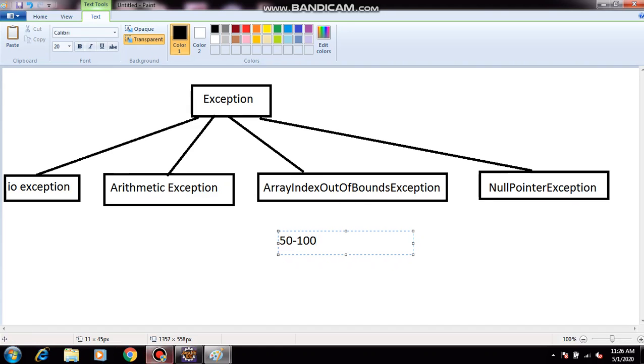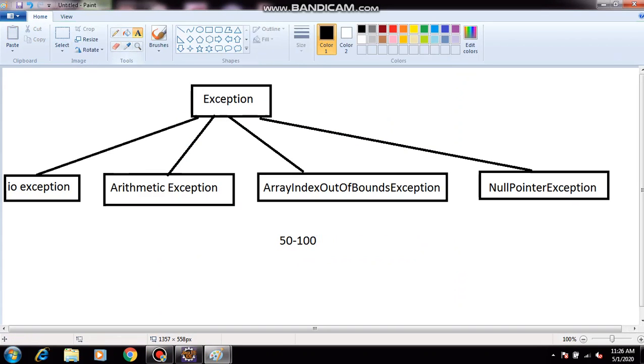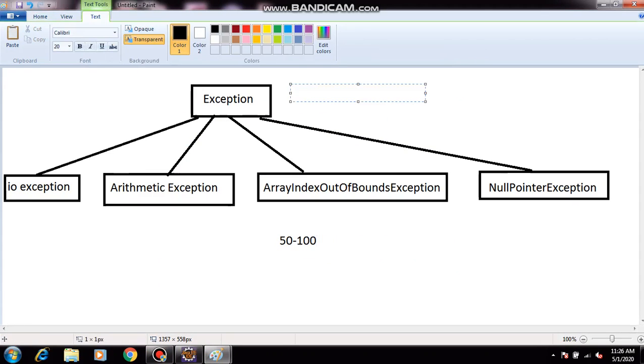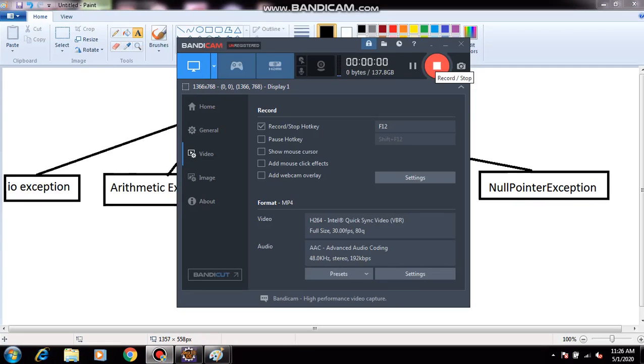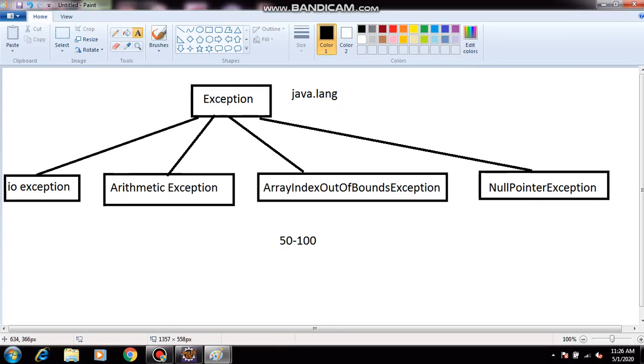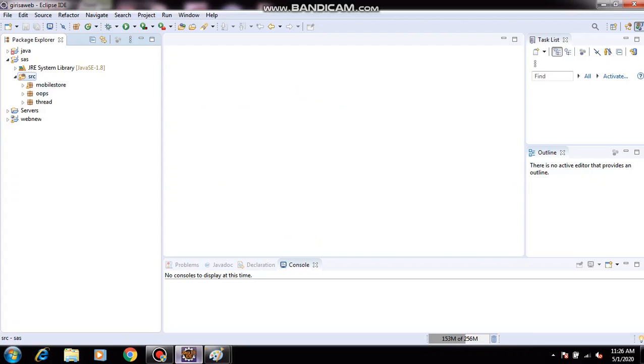These are all inbuilt in the java.lang package. Next, we will see how to execute these exceptions and what output will be printed for them.